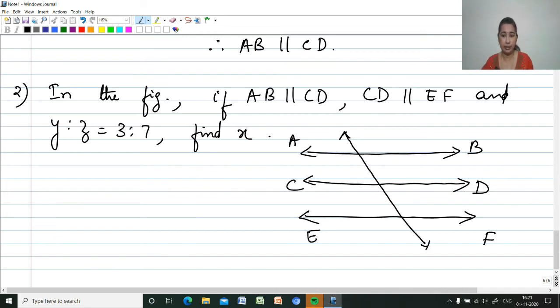Here this angle is X, this angle is Y, and this angle is Z. Y:Z is given as 3:7. Also given that AB is parallel to CD and CD is parallel to EF.